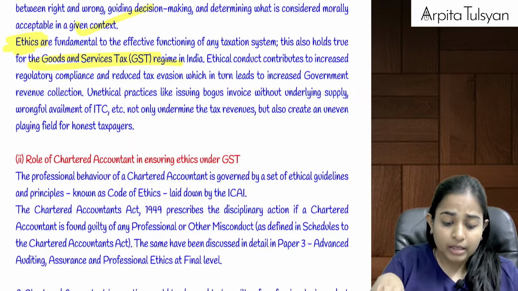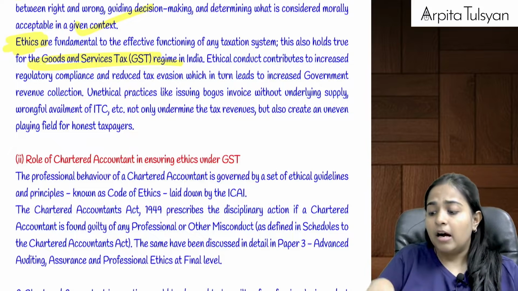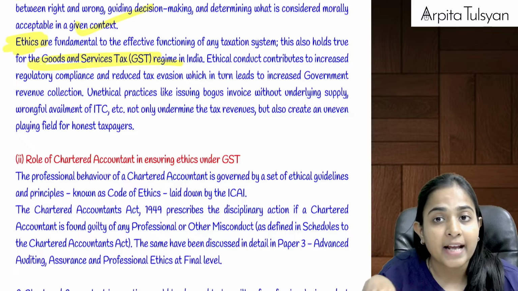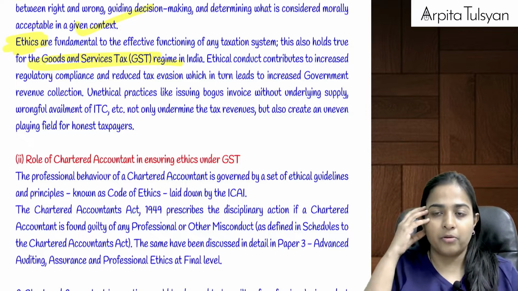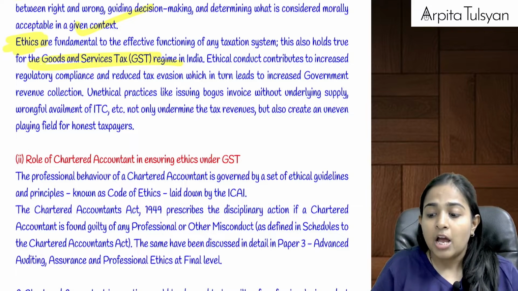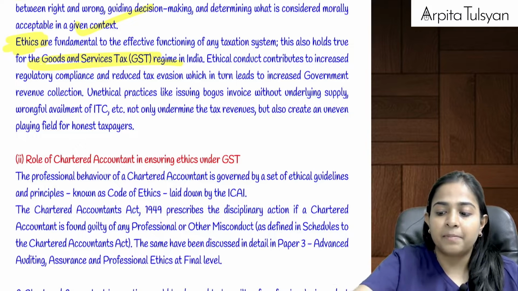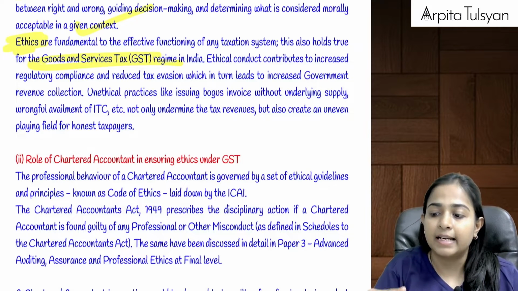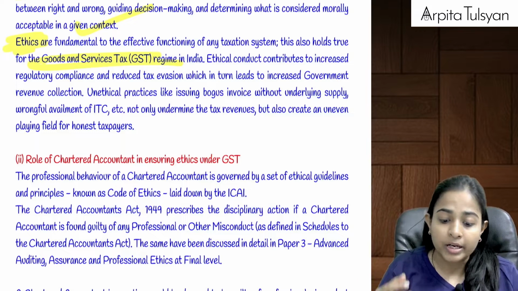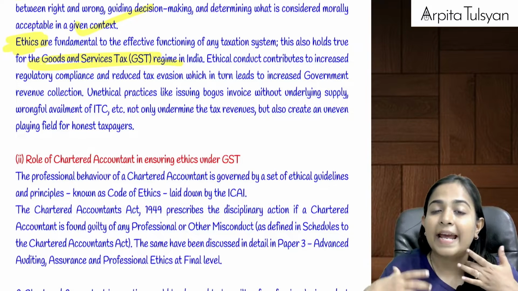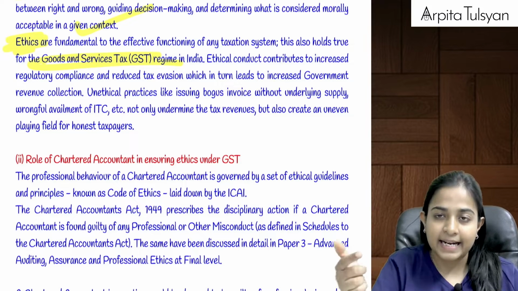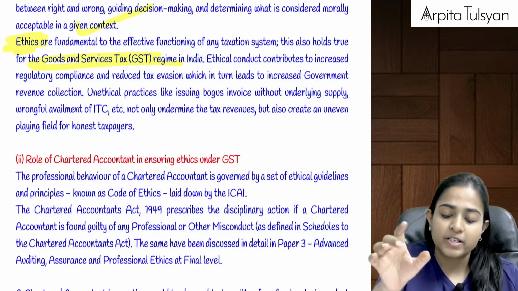Now let's say there is a particular taxpayer who had the intention of tax evasion. Whenever, let's say, that person is getting his returns filed through a chartered accountant, or getting his books audited through a chartered accountant, that chartered accountant should ethically not allow the said taxpayer to enter into such transactions.